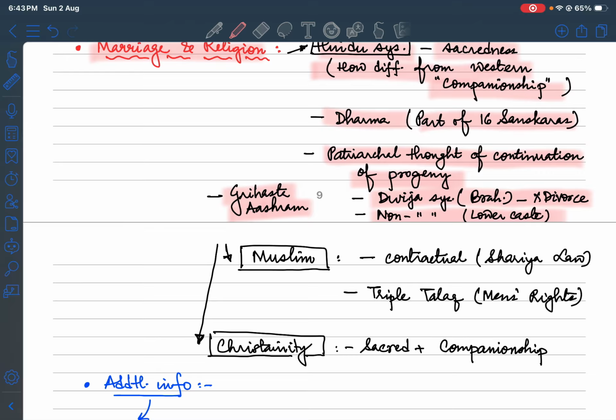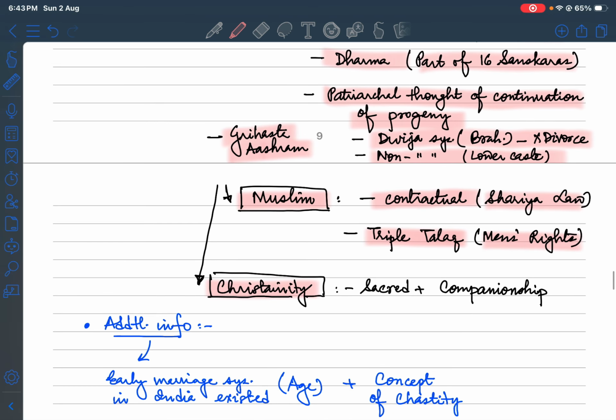In Muslims, we talk of marriage as a contract, as part of Sharia law. We talk of triple talaq linked with men's rights. Though things have been evolving in and around the laws, you can still link how triple talaq has been linked, right?